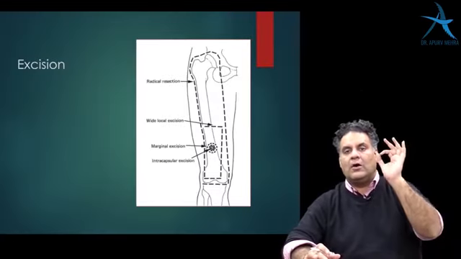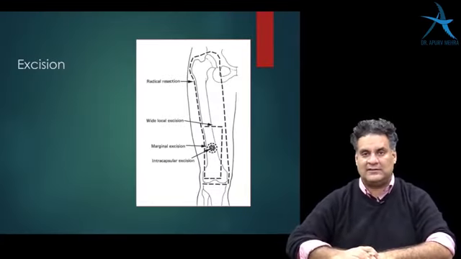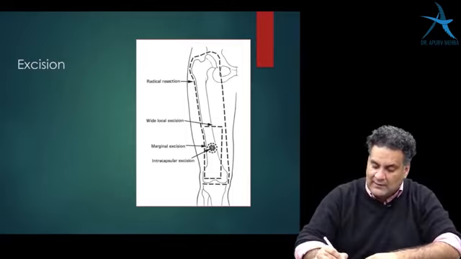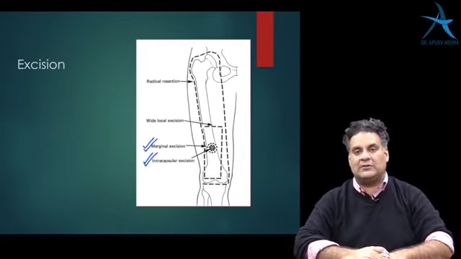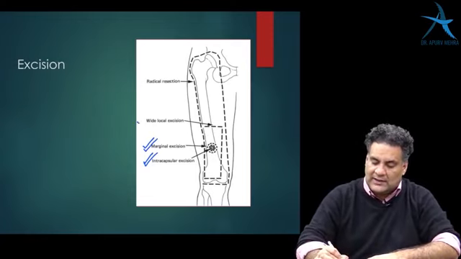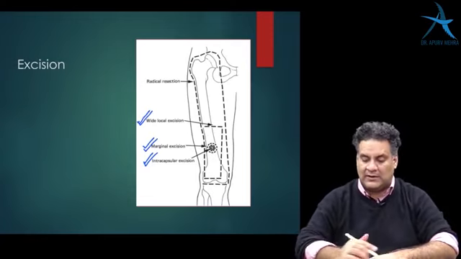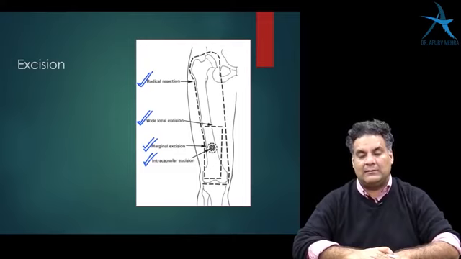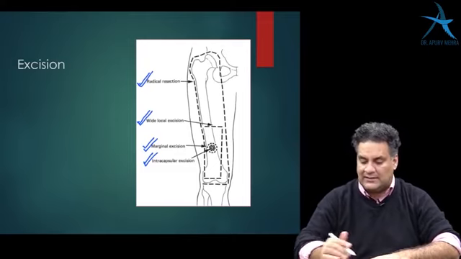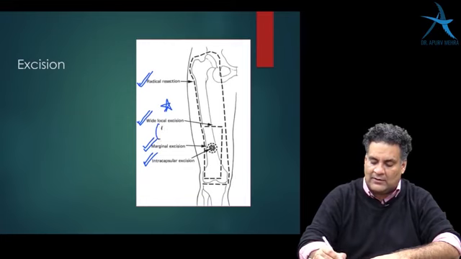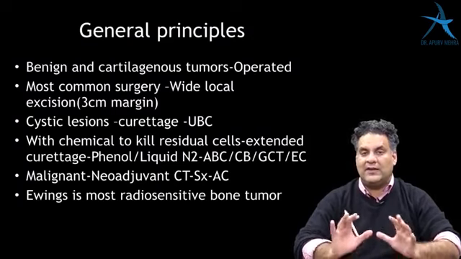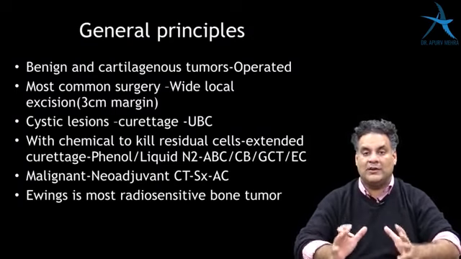And now when you want to operate on a bone tumor, apart from curettage and extended curettage, there are four more classical surgeries. You can remove the contents from the center, called intralesional excision. You can remove the tumor from the margins, called marginal excision. You can take a normal cuff of tissue all around, called wide local excision, and you can remove the whole bone, called radical excision. So these are the four types of excisions, and the most common is wide local excision, where a normal cuff of tissue of about 3 cm is taken away with the bone tumor. So this is a very, very important page which is talking about how to treat bone tumors.